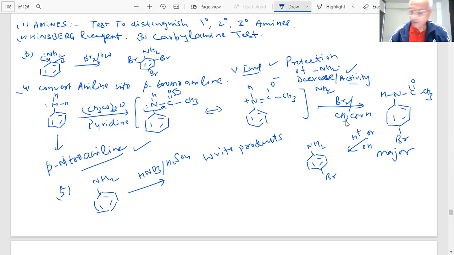So it will form a mixture of para-nitroaniline, meta-nitroaniline, and ortho-nitroaniline. That is an important point. Question was why? A question was given why it forms meta also.